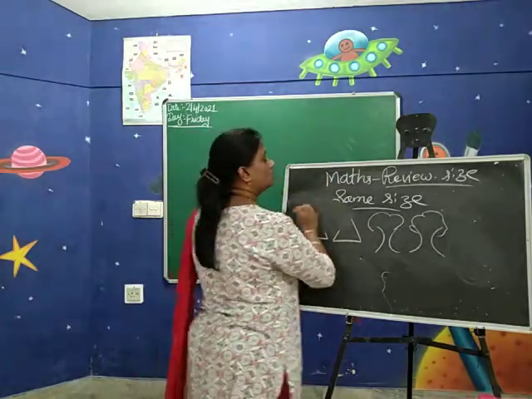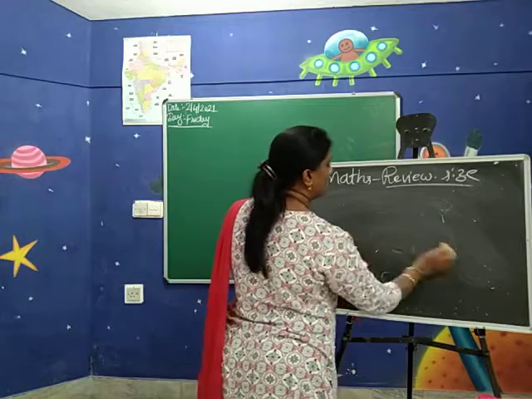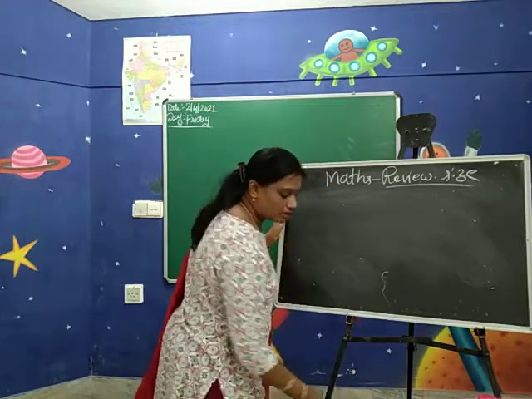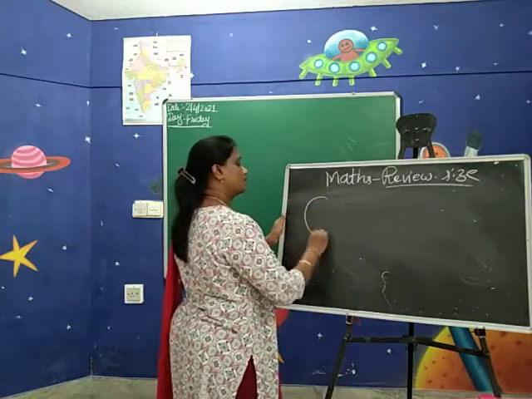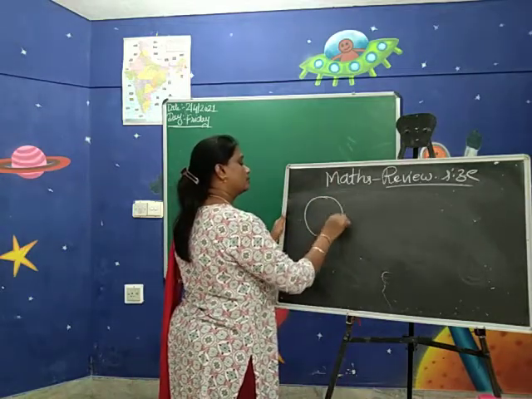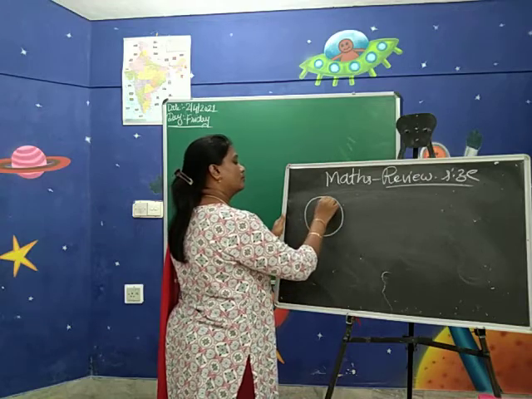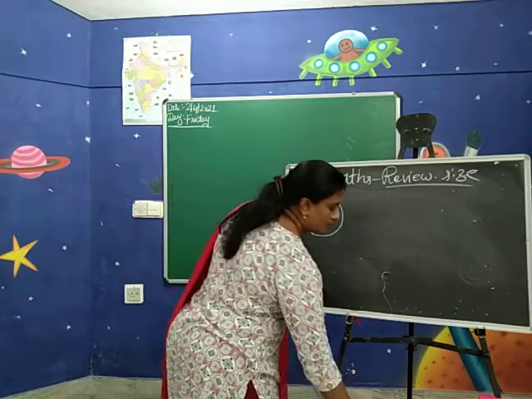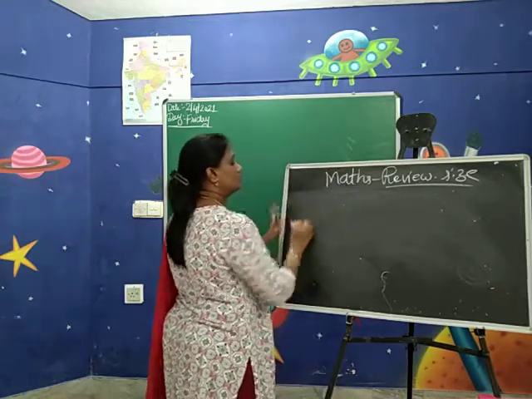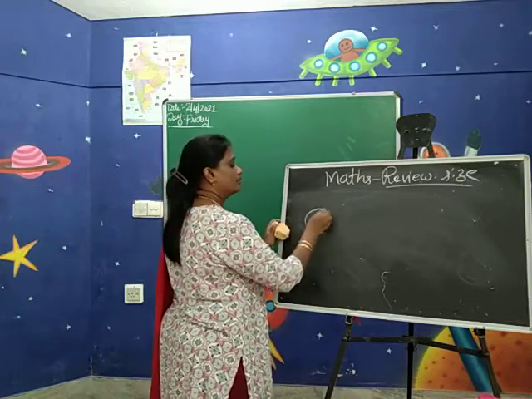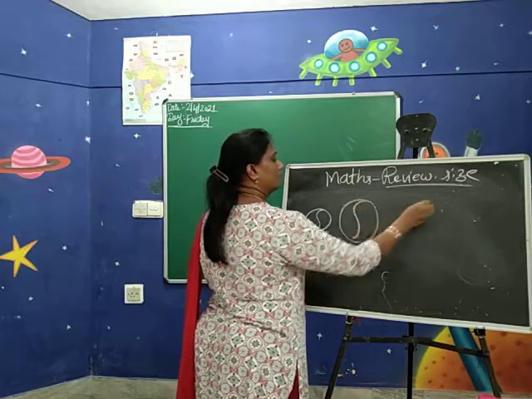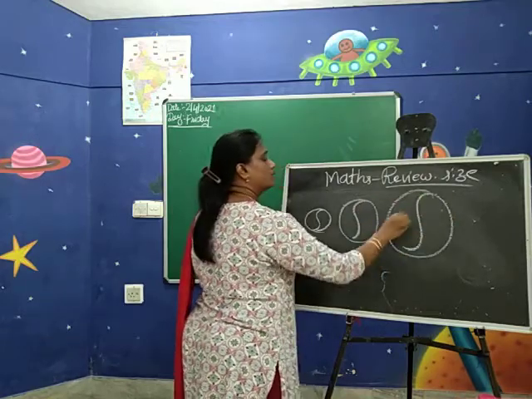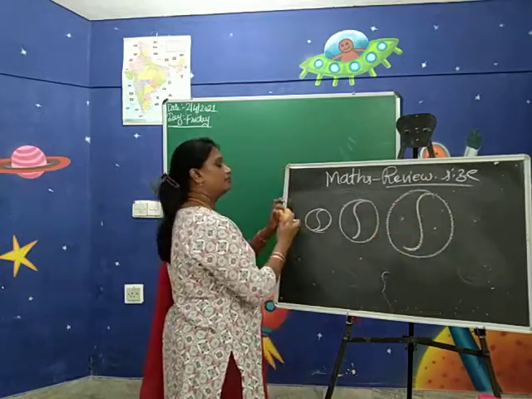Okay. Now I will show you one example for you. You have to tell me, children. First one is big. Okay. One minute, wait, children.